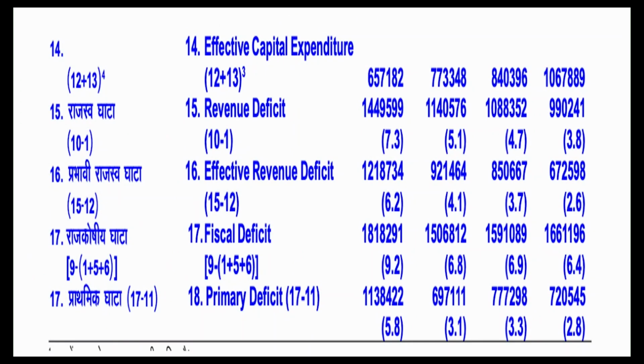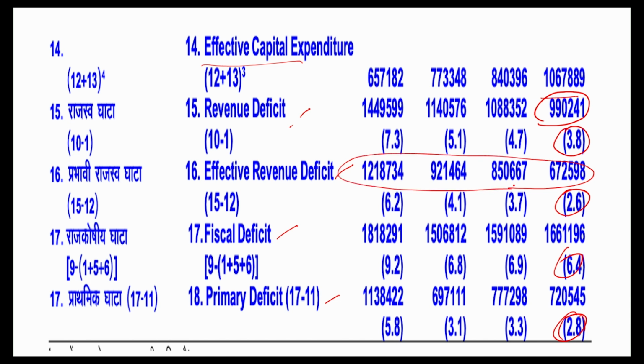Okay, going ahead, let's also look at it. By the end of the day, if you look at the deficits, this is the total expenditure. And if you look at the revenue deficit, how do you calculate it? It's the total revenue expenditure minus revenue income. These numbers are the absolute numbers, but then what are these 3.8, 2.6, 6.4, 2.8? You could see in the brackets below, for revenue deficit, effective revenue deficit, fiscal deficit, primary deficit, you have some numbers below. The other numbers are the absolute numbers, and these particular numbers 2.6, 3.8, 6.4 happen to be expressed as a percentage of GDP.